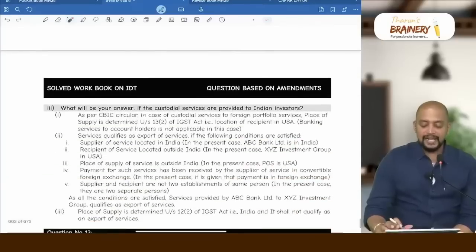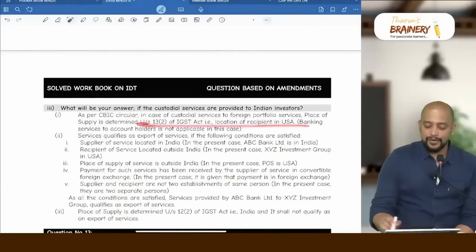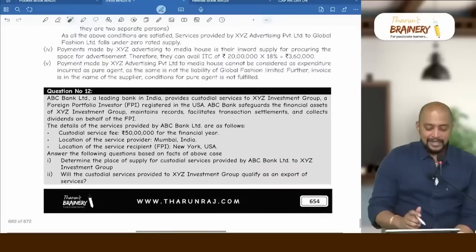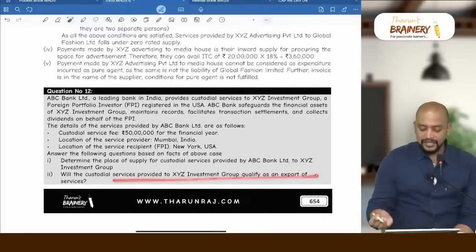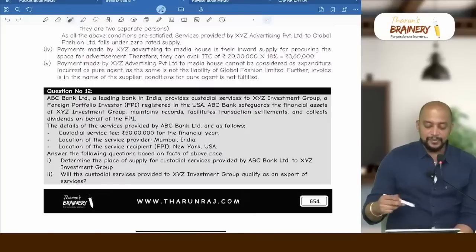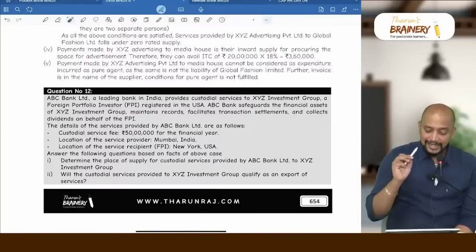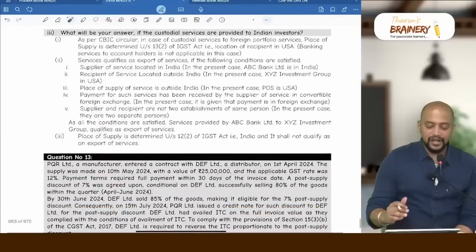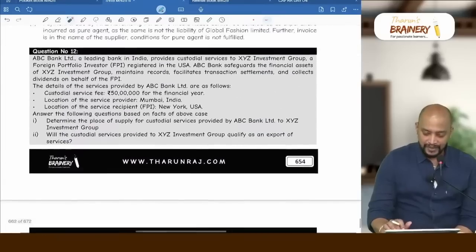Definitely it is not banking services to account holders. So due to that reason it will be general provision. So USA will be taken. Then will the custodial services qualify as export of service? Yes. Supplier in India, recipient outside India, place of supply outside India, and is the custodial fee in convertible foreign exchange? So is it given that it is in foreign exchange?